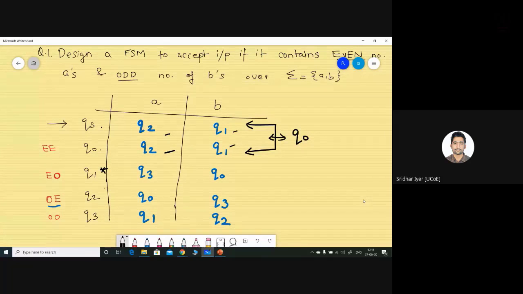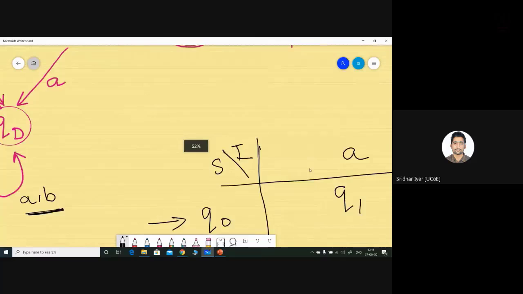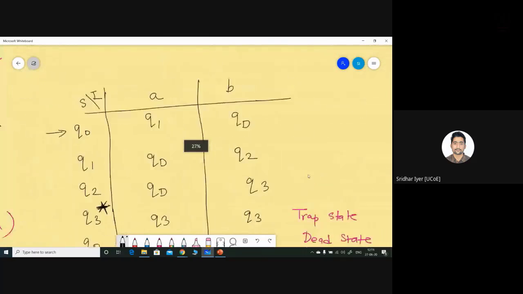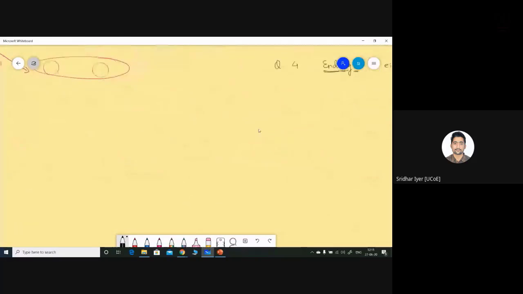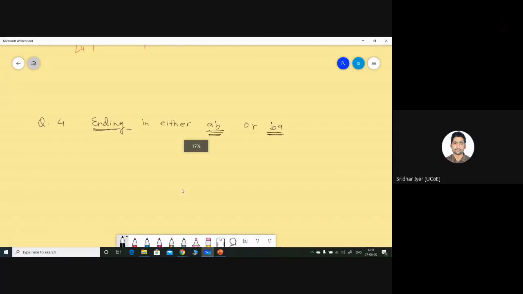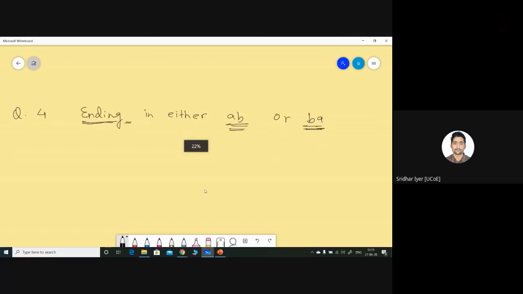So instead of writing it twice, we can write it only once. Clear? Basically, we are merging the states and increasing the efficiency of the machine. The same thing I have shown in example number 5, which is your homework question. If you solve it without merging, you will have one extra state. After merging it, you can combine it into Q0.